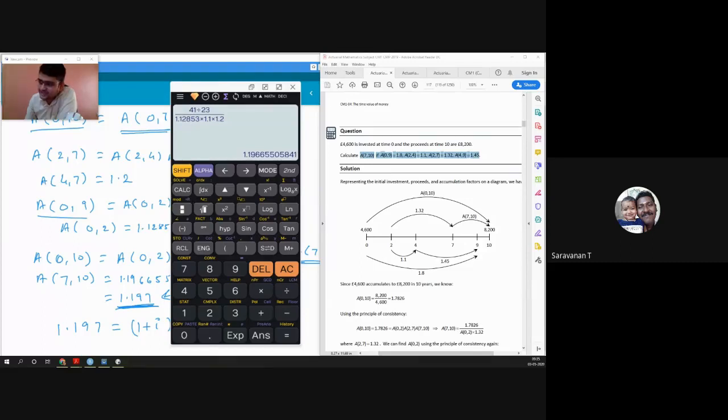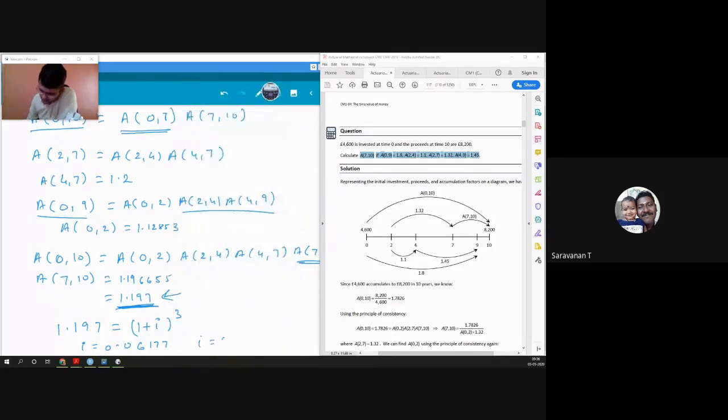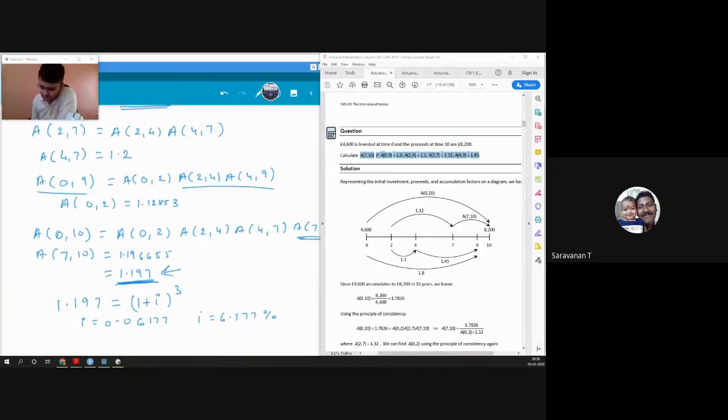To access anything in yellow, we use the shift button. So if I press shift and then press the root button, you will see that I get the cube root. Cube root of 1.197. So I'm getting 1 plus i is this much. So i must be 0.06177. Or I would say i is equal to 6.177%. This was the compound rate of interest that I was getting.